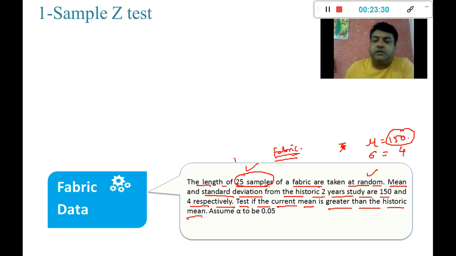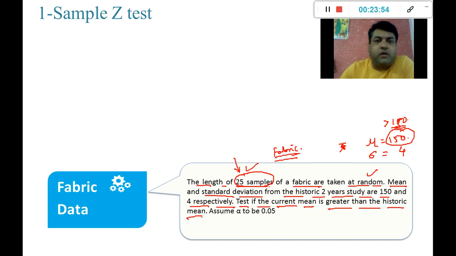So it has given us 25 sample lengths, and we are asked to test whether the average, the current sample mean, is greater than 150 or not. What may be the reason?